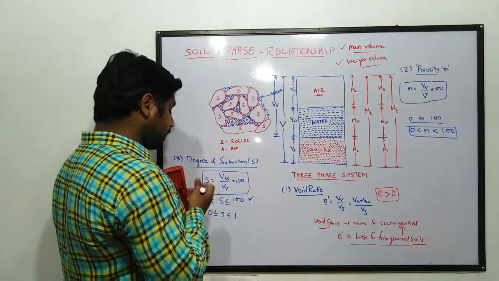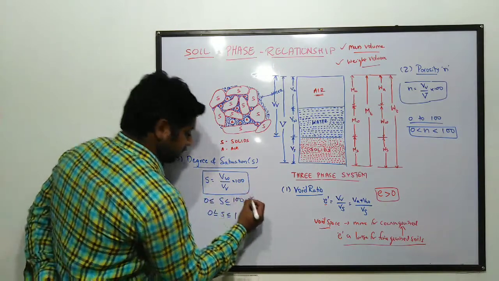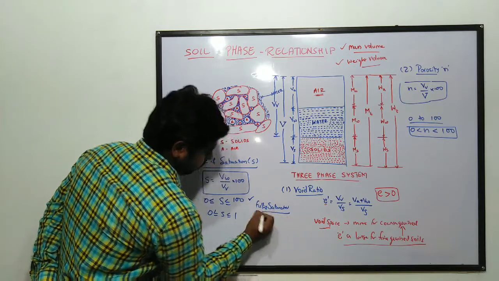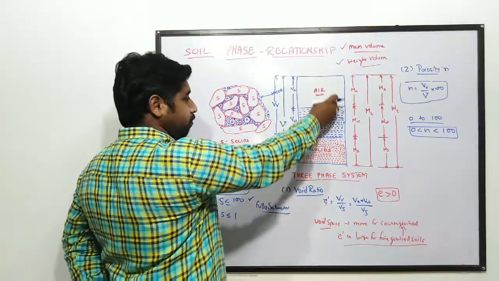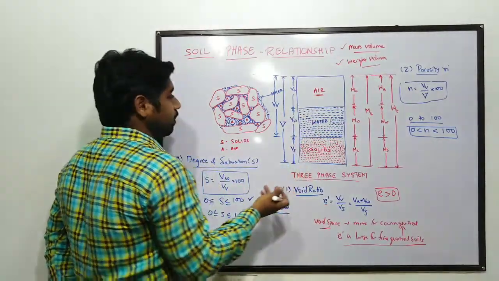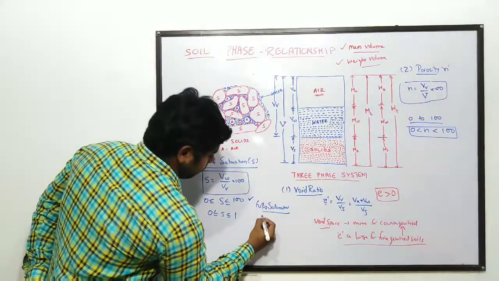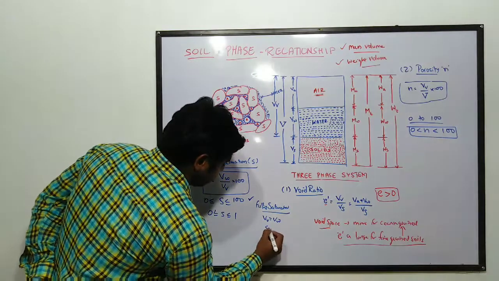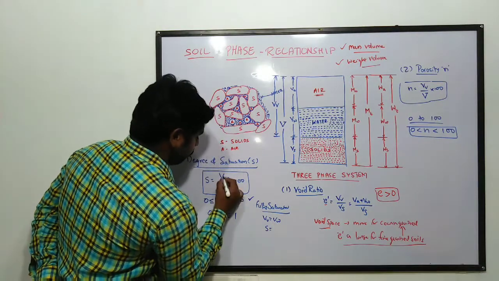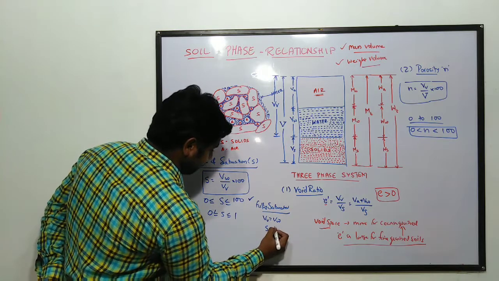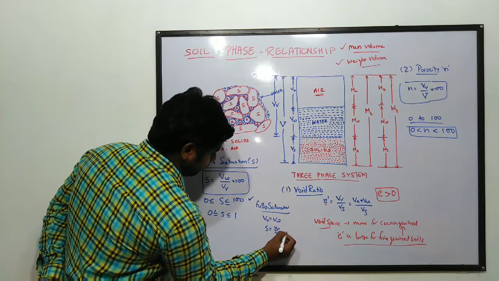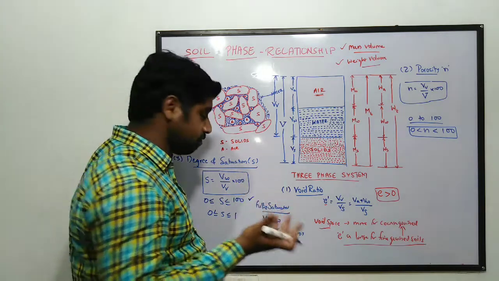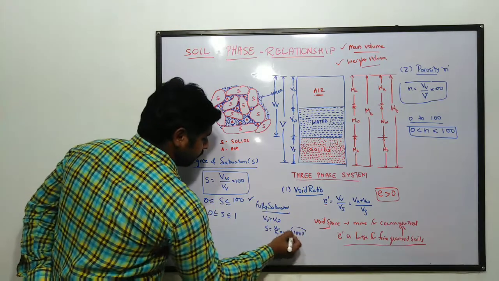Next, another important thing: for fully saturated soil, what is going to happen? The entire air voids are filled with water. So VV is equal to VW in this case. So S equals VW by VW into 100, since the denominator and numerator are the same, which means it will be equal to 100%. Fully saturated soil means degree of saturation will be 100%.